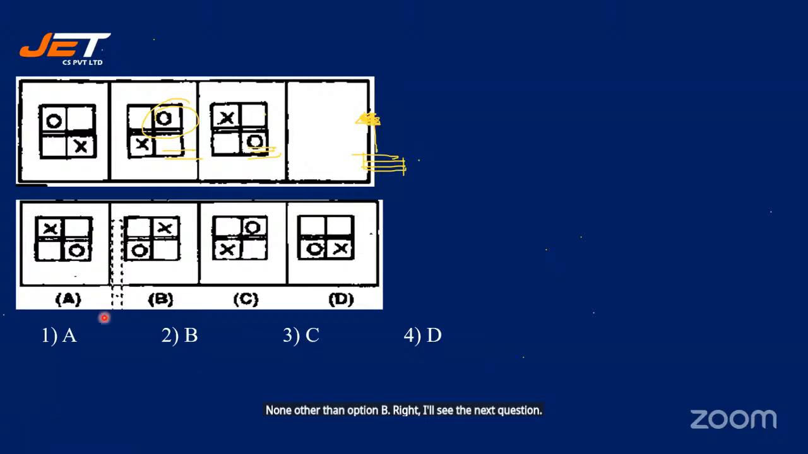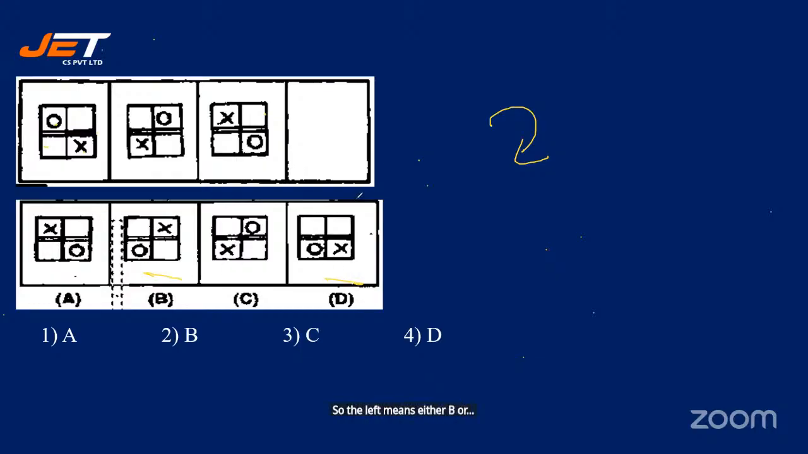Let me erase this. All right. So here we have an empty circle which is moved clockwise. This is clockwise. So from here it has come there. From here it has come there. Next it should be in the left. So the left means either B or D.